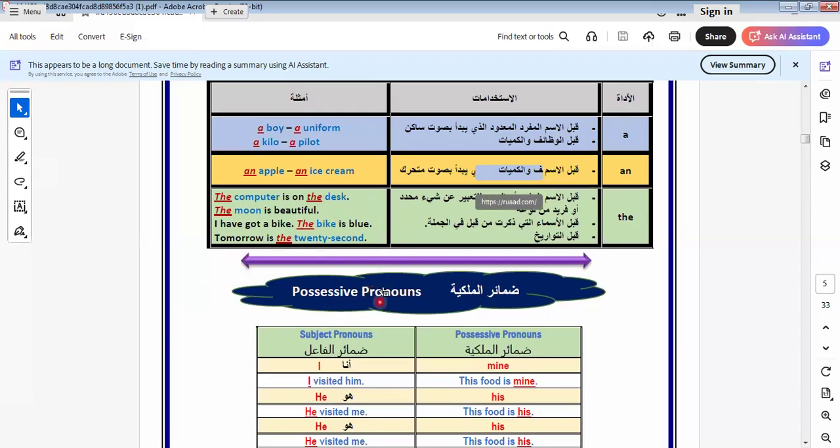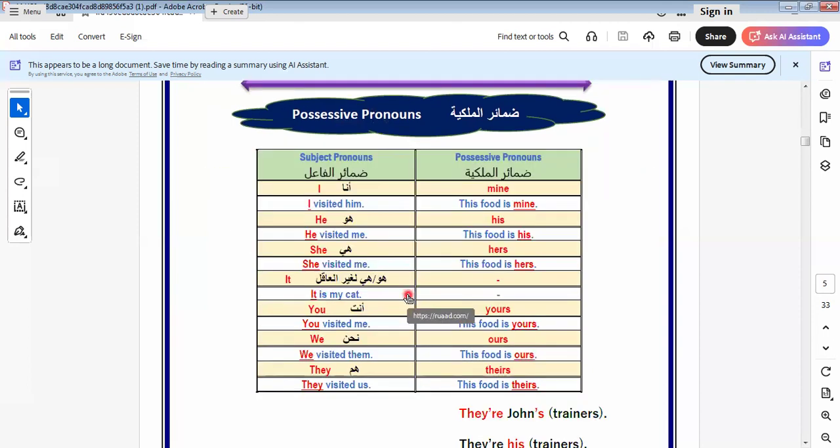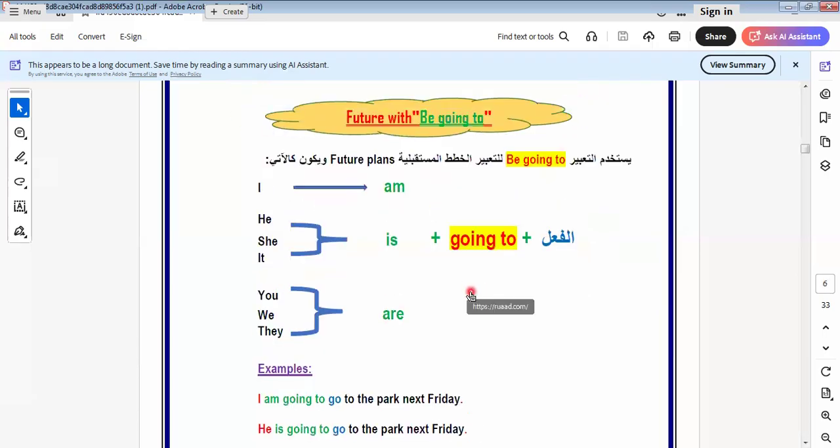In this unit also, we talked about possessive pronouns, which express that something belongs to me. We say the foot is mine, or the foot is his, or the foot is hers. We also learned the difference between possessive pronouns and possessive adjectives. When we say this is my book, the possessive adjective must be followed by a noun, but a possessive pronoun isn't followed by anything. For example, this is my book and this is mine. Mine here is a possessive pronoun.